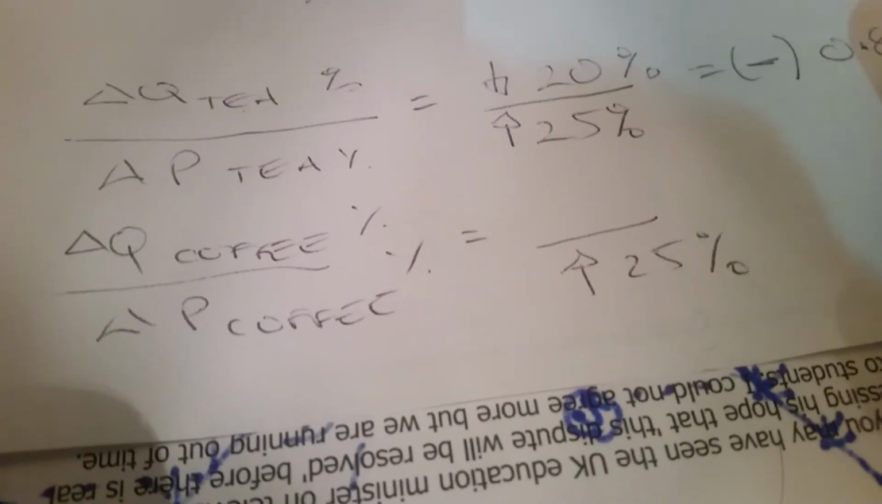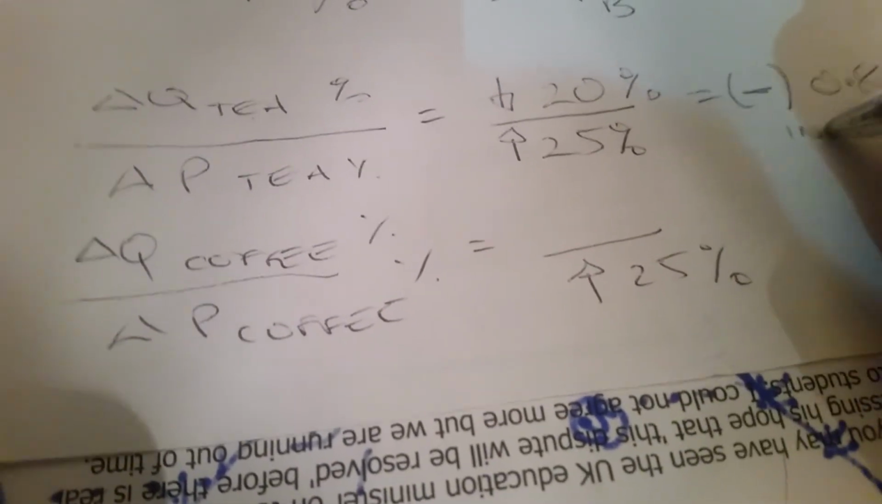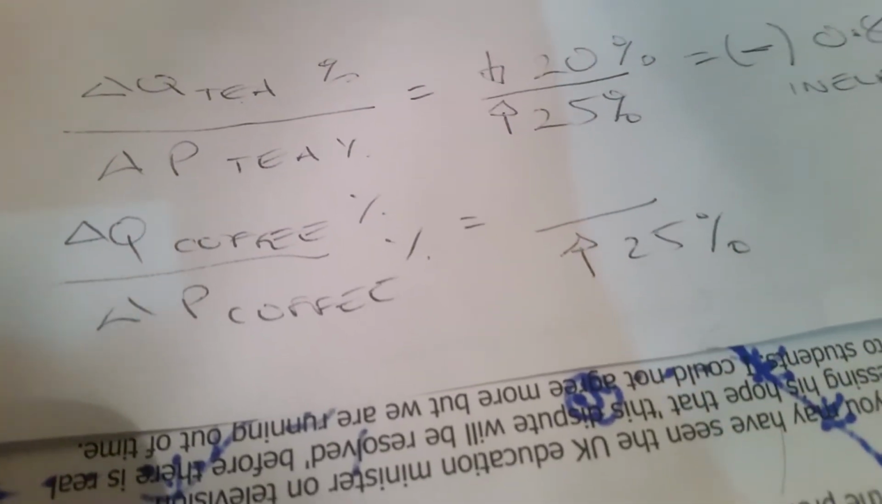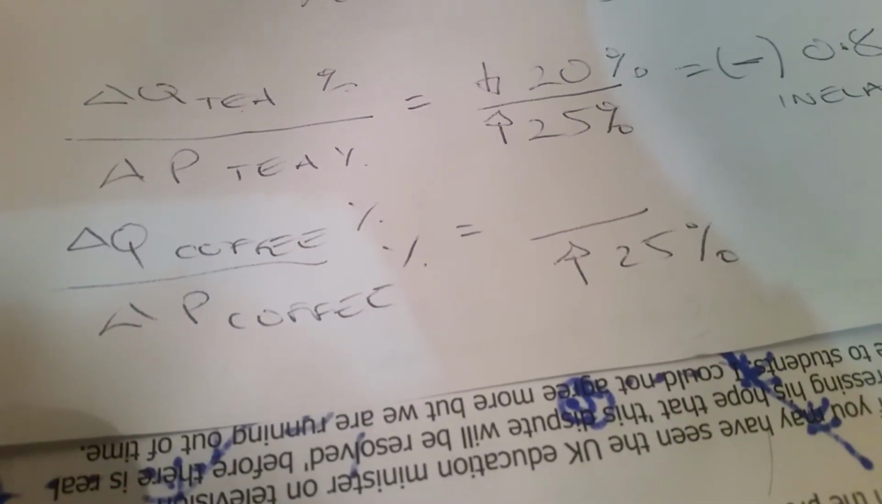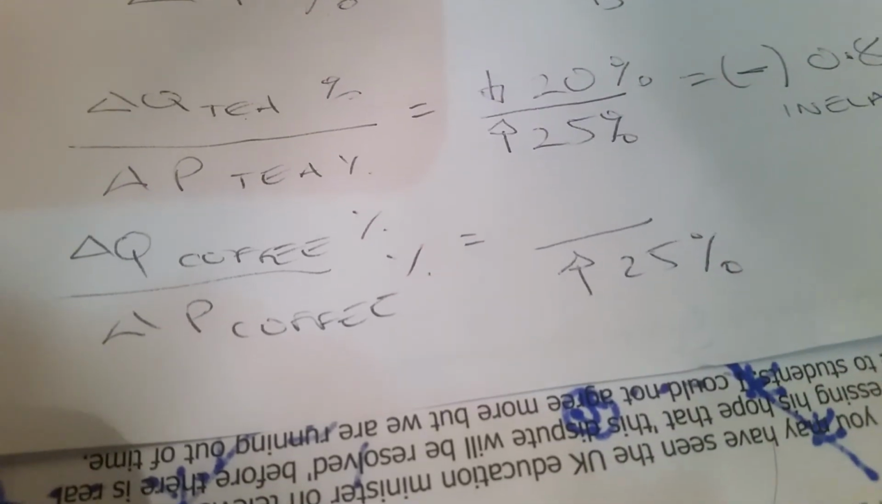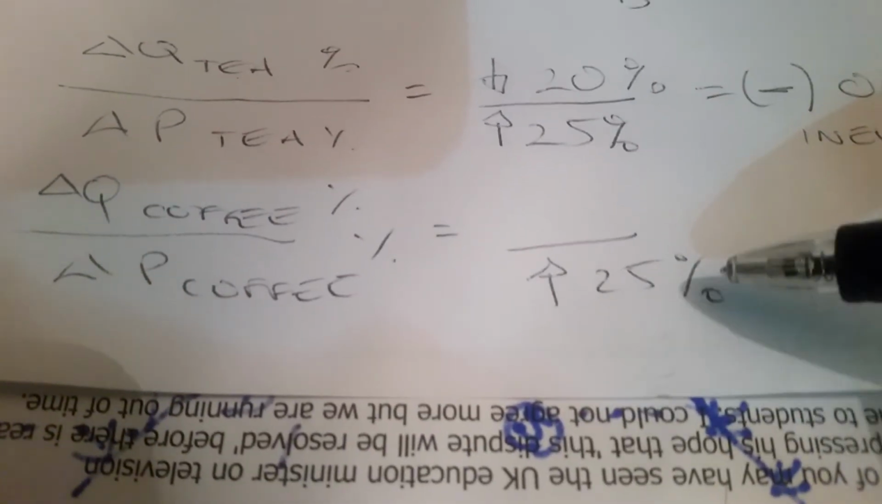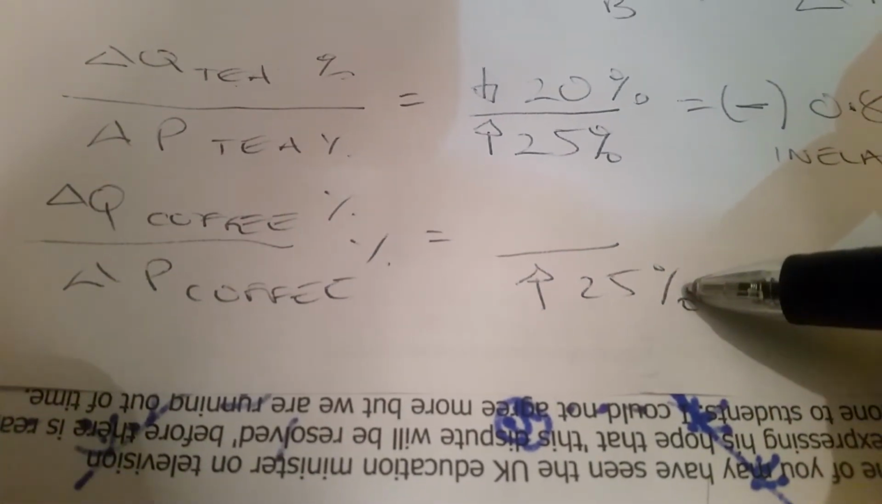This is important because it tells us that the demand for tea is inelastic. So this is consistent with it being an unresponsive demand, which suggests that tea is very important. So we have the uniform increase in price for tea and coffee of 25%.